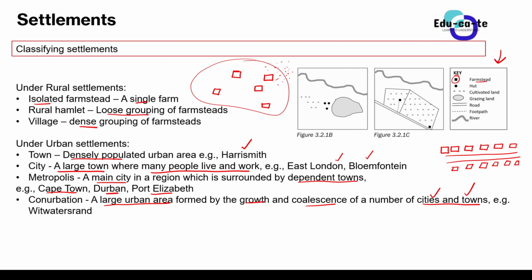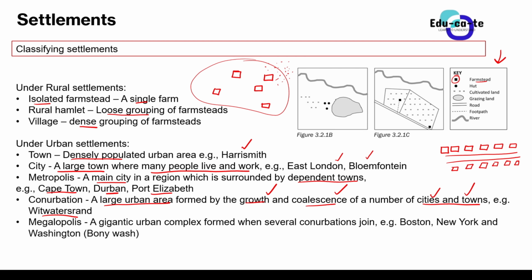So a conurbation, such as Witwatersrand. Okay, Witwatersrand, where you find the University of Wits, basically is a large area. It is a very large area. It has got many cities. It has got many towns in it. So the combination of cities and towns and whatnot, basically the growth and the coalescence of those cities. The word coalescence just suggests that we are combining these cities and towns to make one big conurbation. Okay, so we have got a few conurbations here in South Africa, and then the largest one, which is the megalopolis.